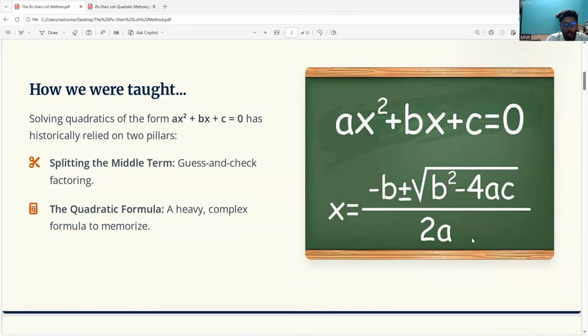Generally, as you know, we follow the quadratic formula: minus b plus or minus root over b square minus 4ac, divided by 2a. The majority of us will not even be concerned about the derivation. Mostly we use this. Even when splitting the middle term in the factorization method is possible or not, we can go with this expression to get the required roots. But today, what we are going to discuss is different. If you want the derivation, I will send you this complete 10 to 13 page PDF.